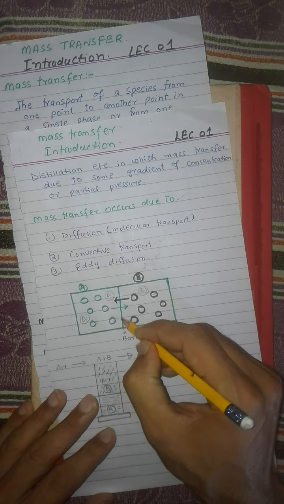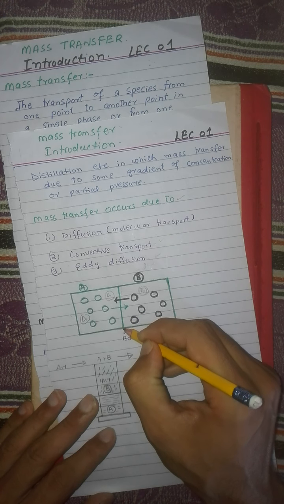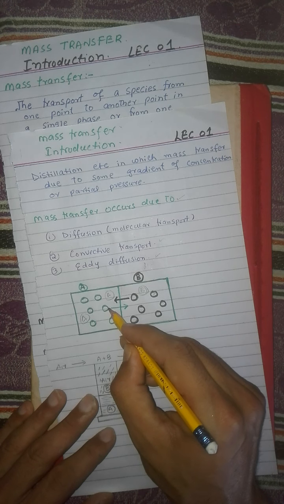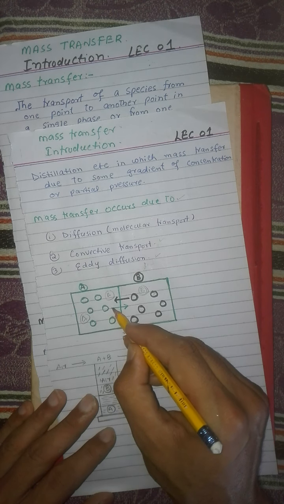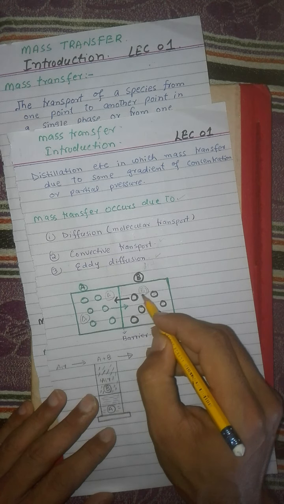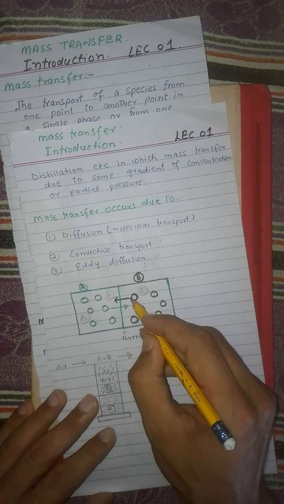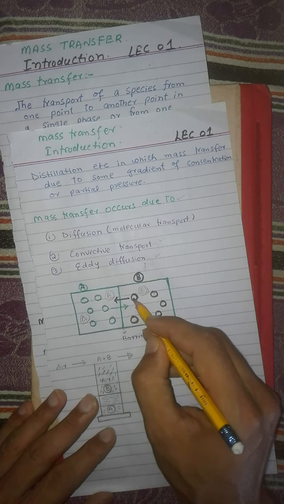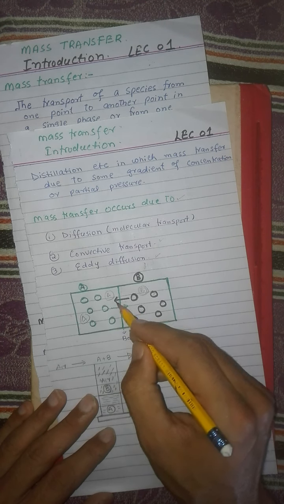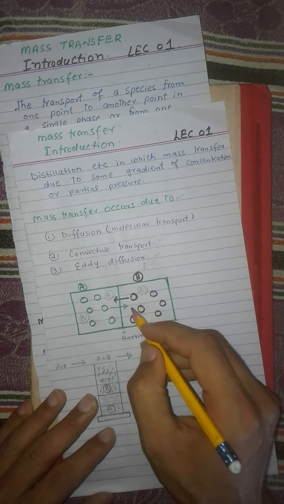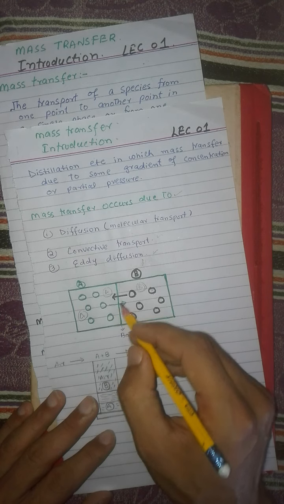Now when we remove this barrier, the molecules of A will transfer from the left side toward the right side, and the molecules of gas B will transfer from the right side to the left side, and they will mix with each other. This is known as the diffusion process. It is also known as equimolar counter diffusion. We will discuss it later.